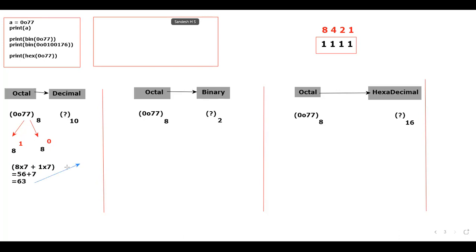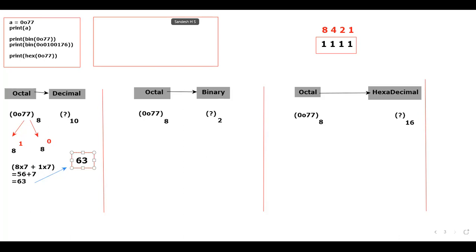That is the reason we got the output as 63. I'll not directly be getting the output as 63. I'll just increase the font size. Let me just highlight that. Okay. Yes, sir. We understood how the conversion will happen from octal to decimal, sir. Now please teach us octal to binary.